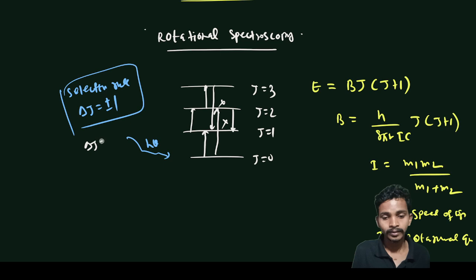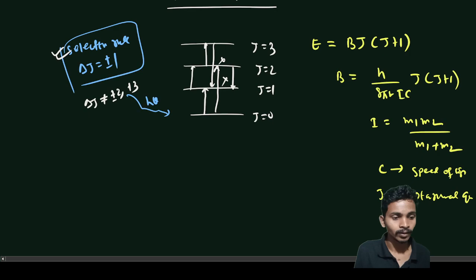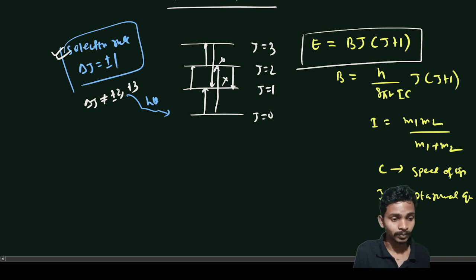Delta J is not equal to plus or minus 2 or plus or minus 3. Only this type of transition we see for rotational spectroscopy. So this is the energy for rotational spectroscopy.